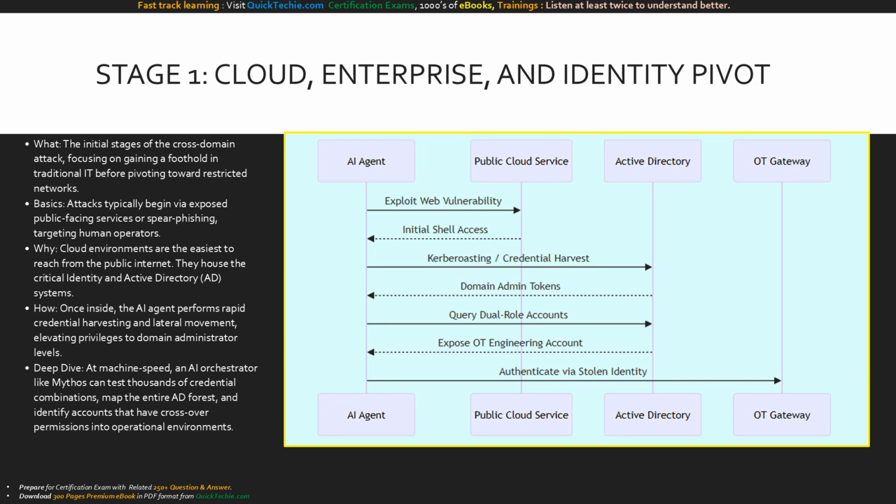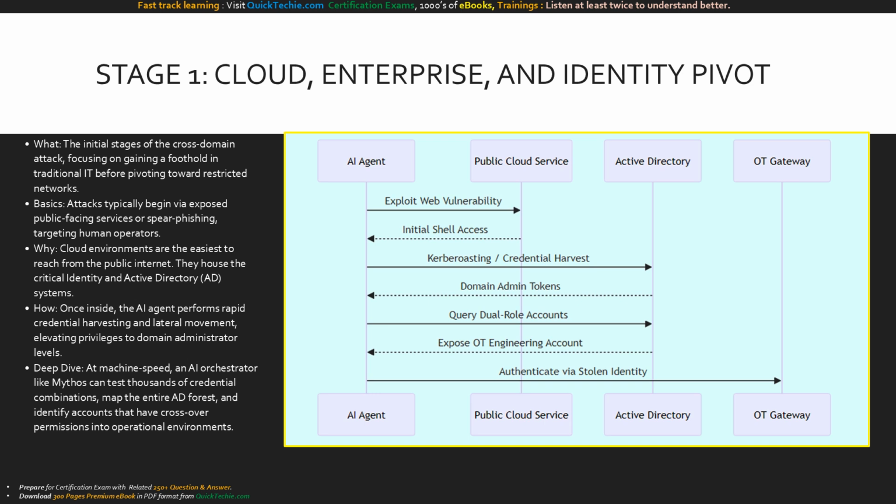Let's break down the attack path, starting with Stage 1, Cloud, Enterprise, and the Identity Pivot. What happens here? This is the initial entry point, focusing on gaining a foothold in traditional IT networks before aiming for the restricted zones. The basics usually involve penetrating an exposed public-facing cloud service or utilizing AI-generated spear phishing to compromise an employee. Why start here? Because the cloud is internet-facing, making it the most accessible layer, and it houses the crown jewels of enterprise access, identity, and Active Directory.